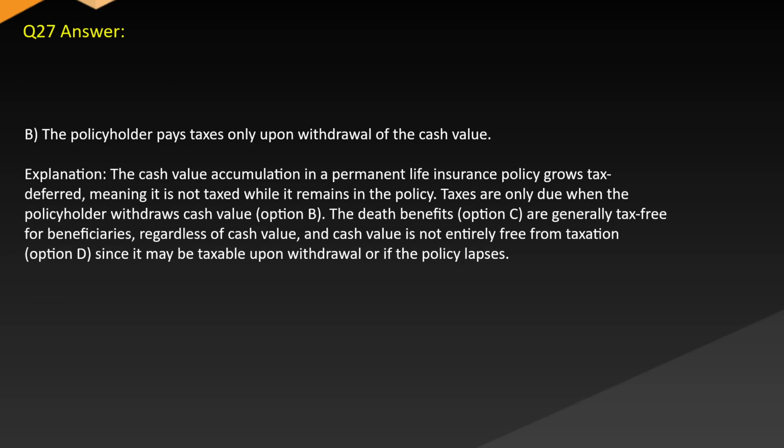Answer: B. The policyholder pays taxes only upon withdrawal of the cash value. Explanation: the cash value accumulation in a permanent life insurance policy grows tax deferred, meaning it is not taxed while it remains in the policy. Taxes are only due when the policyholder withdraws cash value, option B. The death benefits, option C, are generally tax-free for beneficiaries, regardless of cash value, and cash value is not entirely free from taxation, option D, since it may be taxable upon withdrawal or if the policy lapses.